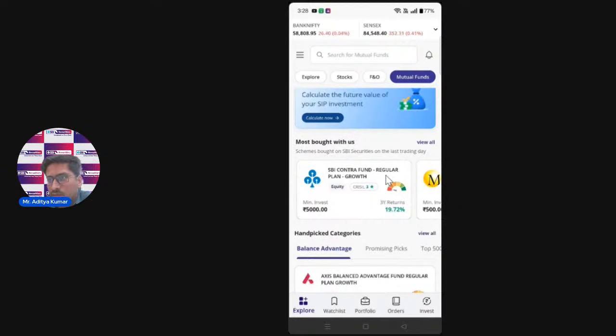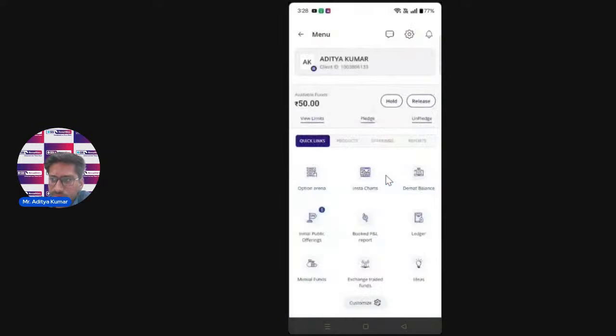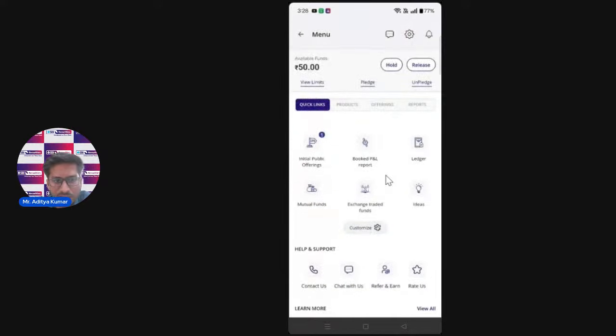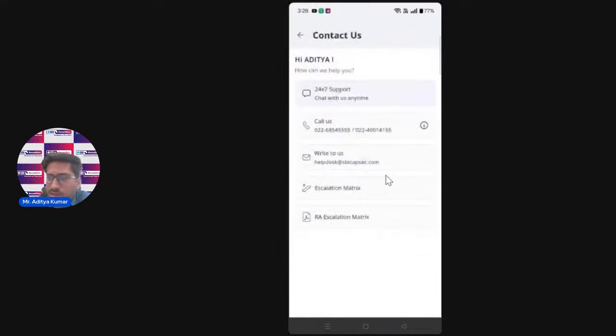There might be questions that you might have in mind. The best option I can tell you is to go through your profile section. You can see it on the top of the screen. If you scroll down a bit, you can see a help and support option at the bottom of the screen. Here you can tap on contact us.